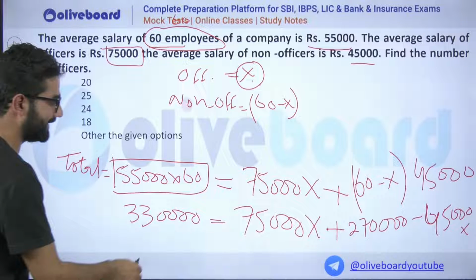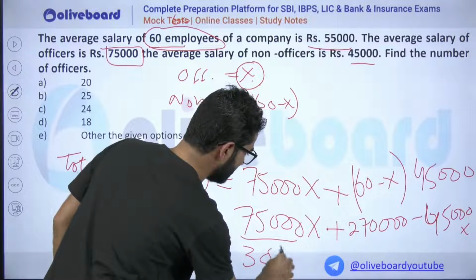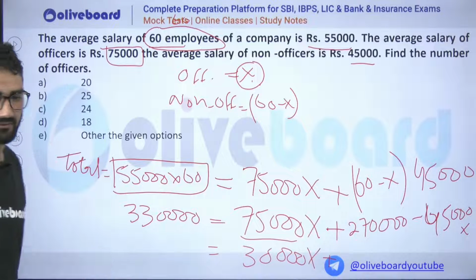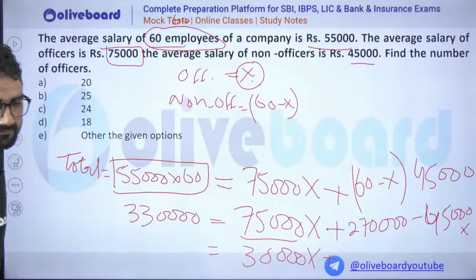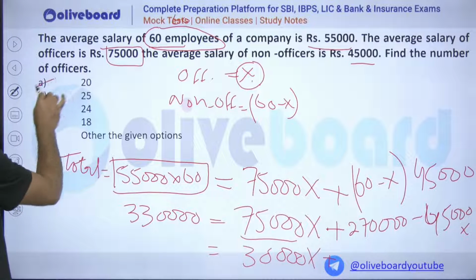I am just explaining this. 75 minus 45 will be 30,000 X plus this data. Take this data to the other side and find the value. It will be 20. That will be the exact answer.